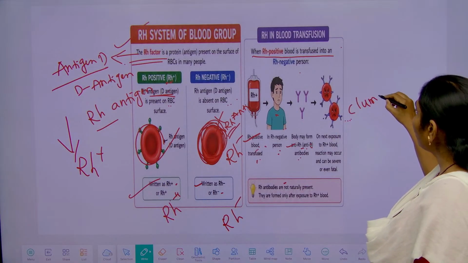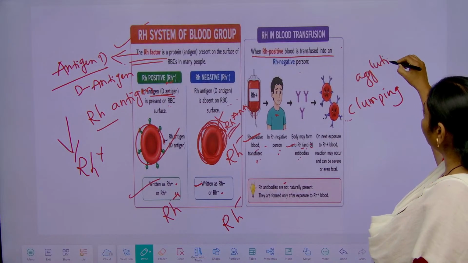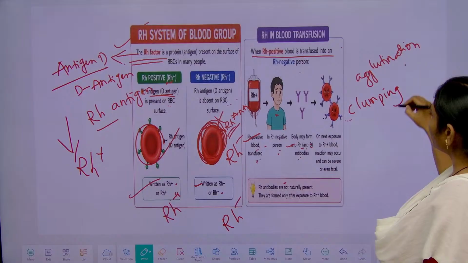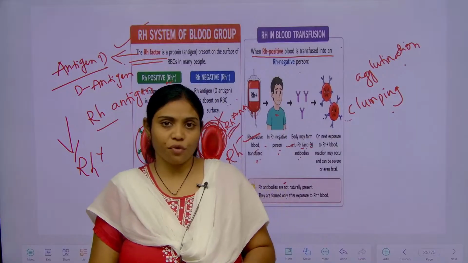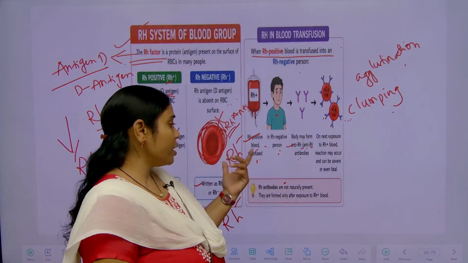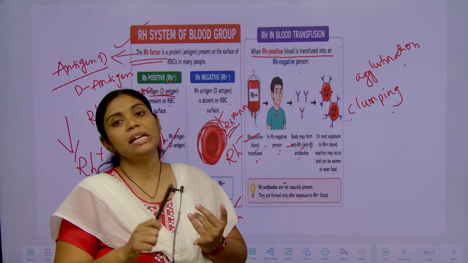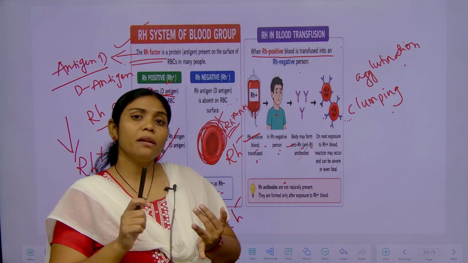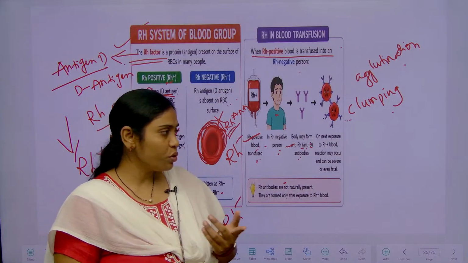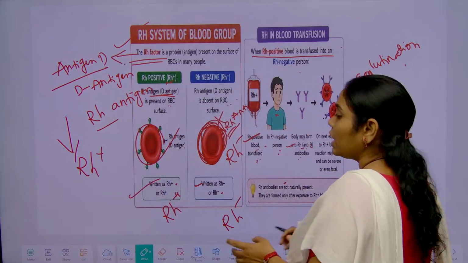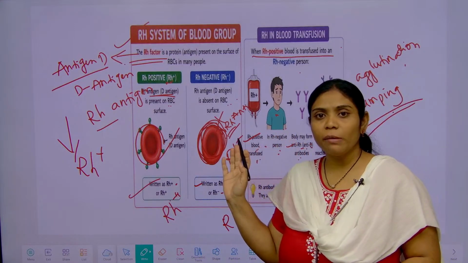Blood clumping or agglutination we can see while the blood is being transfused or given to some other person. So, what has to be matched? The compatibility of the same kind of blood groups, positive or negative: positive has to be given to the positive only, and negative has to be given to the negative blood group only. If this does not happen, clumping of the blood will occur.